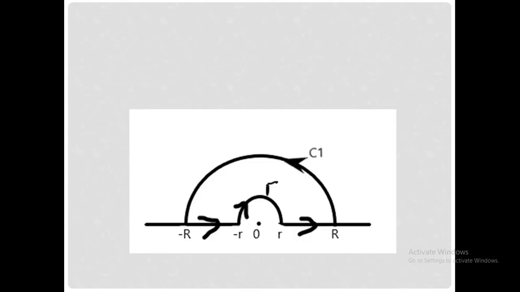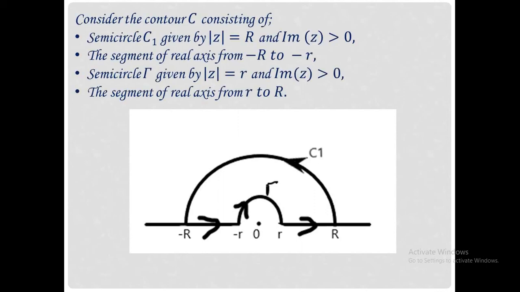Let this be our contour C. This contour C consists of the semicircle C1 given by mod z equal to capital R and imaginary part of z greater than 0, and a line segment of the real axis from minus capital R to minus small r.